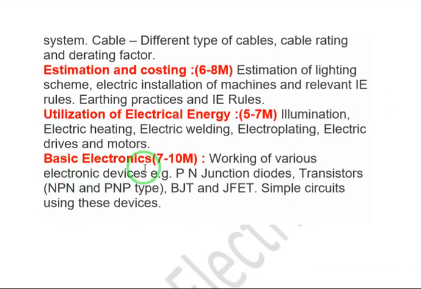And basic electronics, 7 to 10 marks weightage is there. In this, working of various electronic devices, that is PN junction diode, transistors, that is NPN and PNP type transistors, BJT and JFET. Applications of these devices are very important, in which application we use BJT, JFET, PN junction diode will be asked, and basic characteristics of PN junction diode are also important. Applications of BJT, JFET, what is the difference between these two will be asked, and simple circuits. So mostly all 3 types of questions will be given. In some cases, problems will be given based on a very simple circuit in basic electronics.